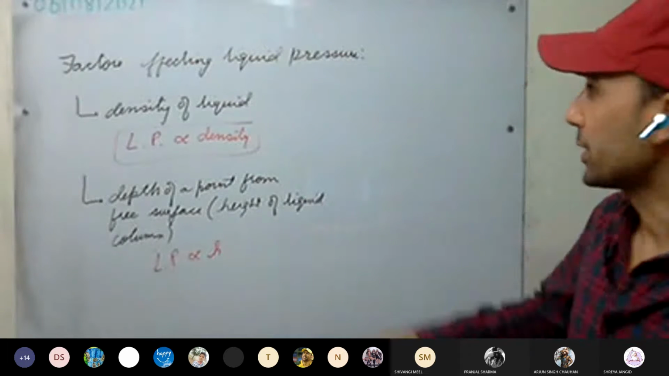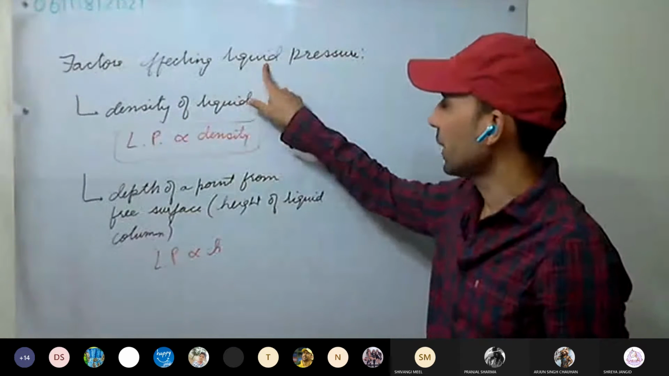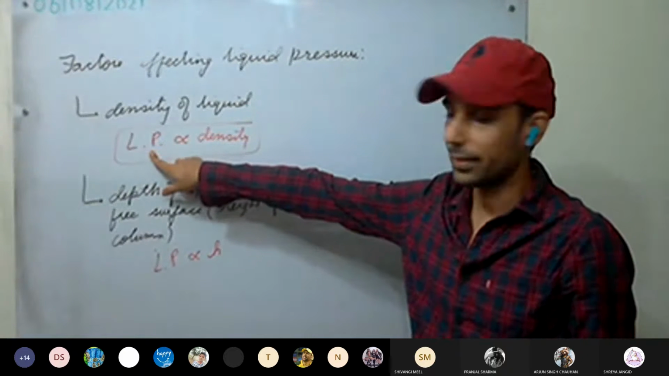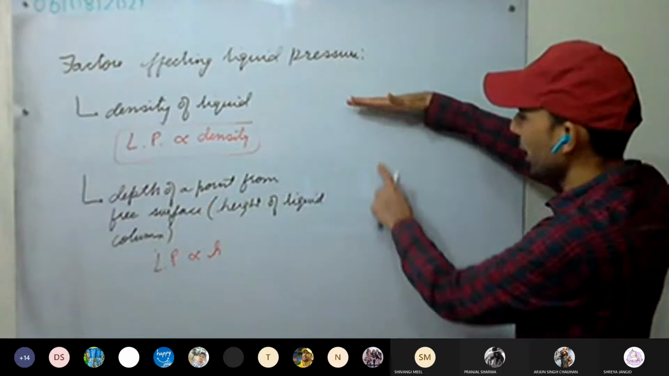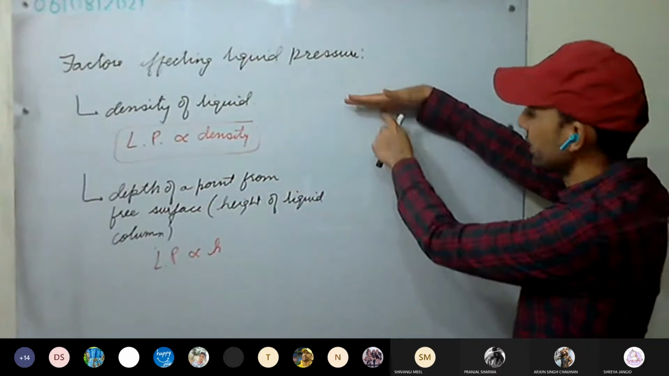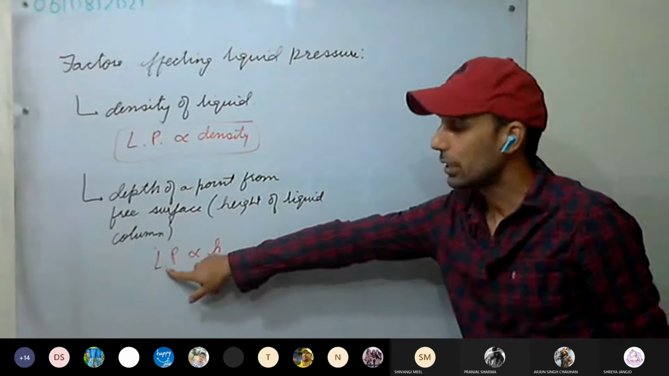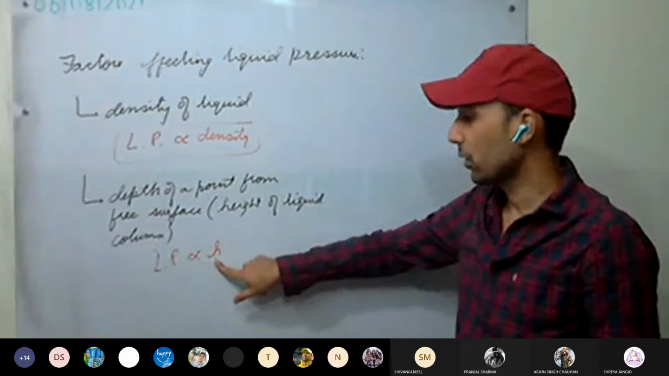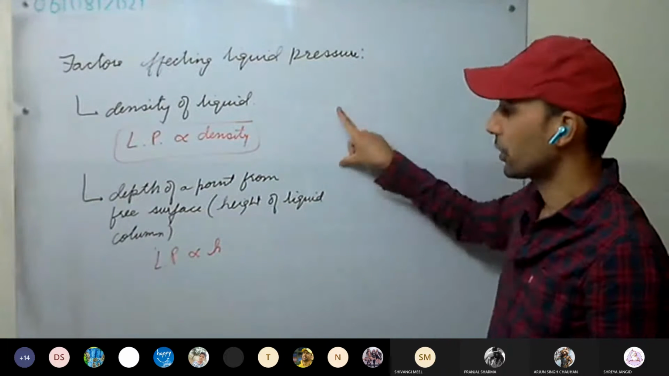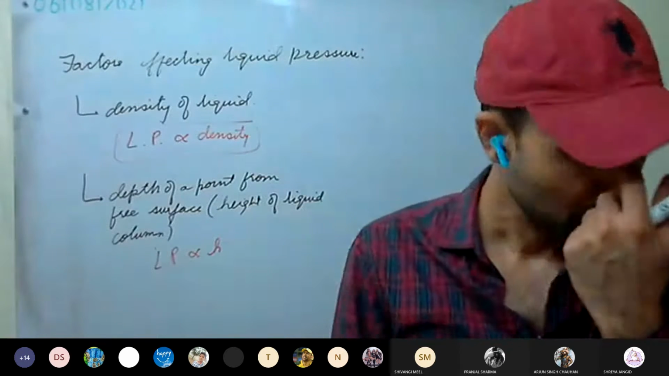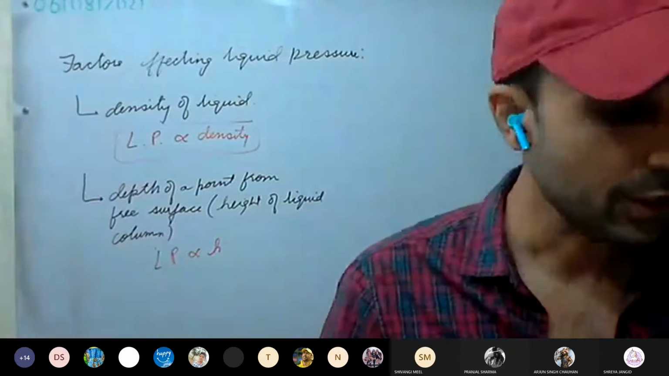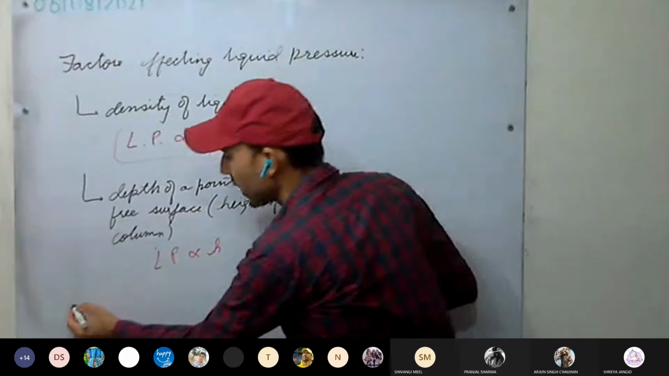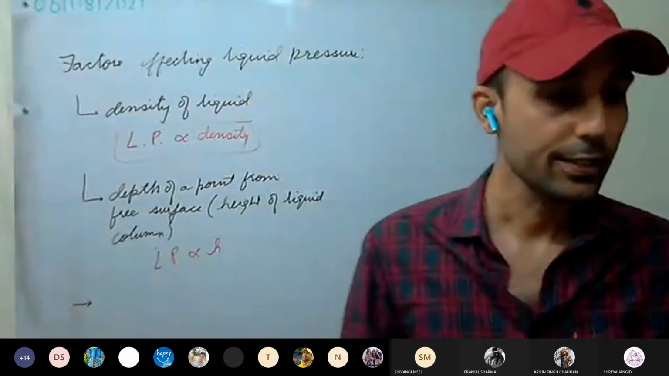Okay, so we have discussed two points. That is, liquid pressure depends on density: as density increases, liquid pressure increases. Second point, depth of a point from the free surface: as the depth increases, liquid pressure increases. So liquid pressure depends on density and on the height of the liquid column. Now the third point: liquid pressure remains the same in the horizontal plane.